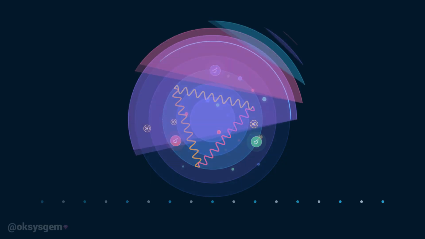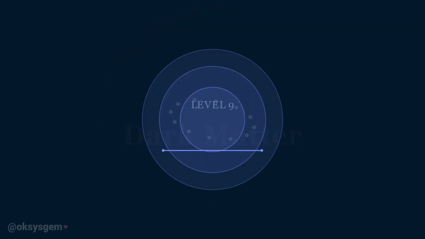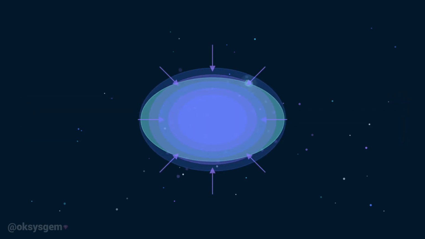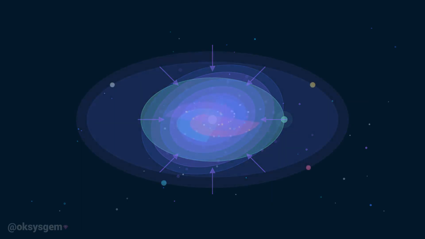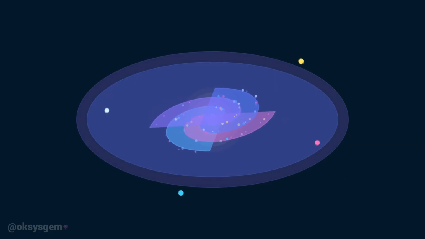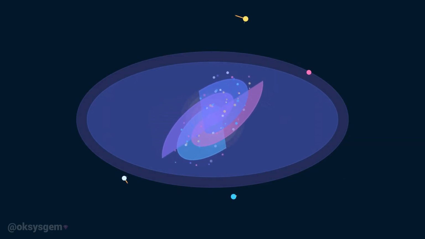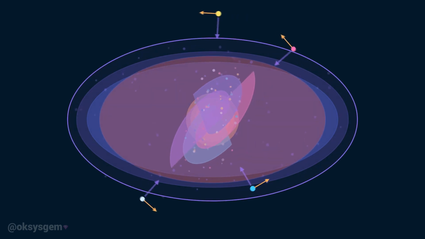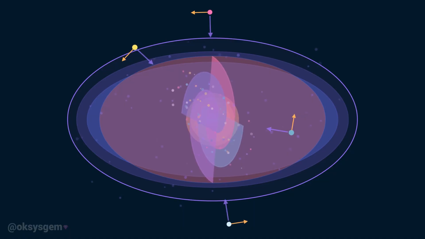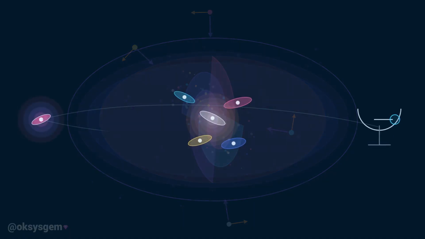Level 9, Dark matter. Dark matter is the name given to an unknown form of matter that does not appear to emit, reflect, or absorb light. It cannot be observed directly with normal telescopes, but its gravitational effects can be measured. Galaxies rotate so quickly that the gravity from their visible stars and gas should not be enough to hold them together. Large groups of galaxies also bend light more strongly than their visible matter can explain. These observations suggest that galaxies are surrounded by massive, invisible structures called dark matter halos.